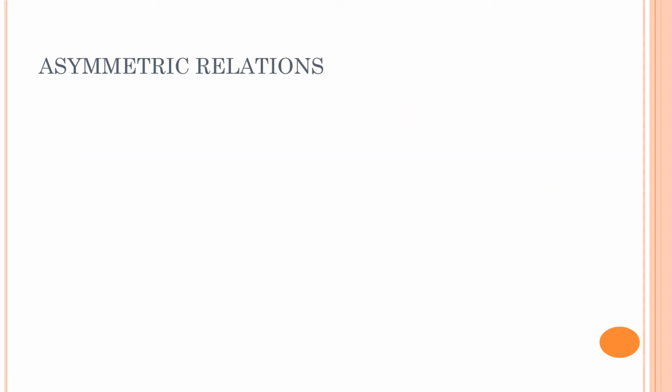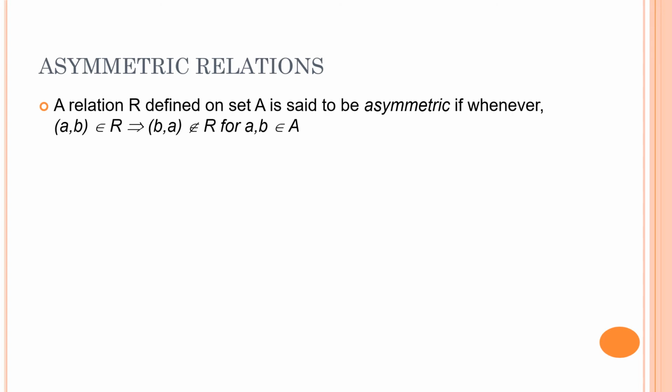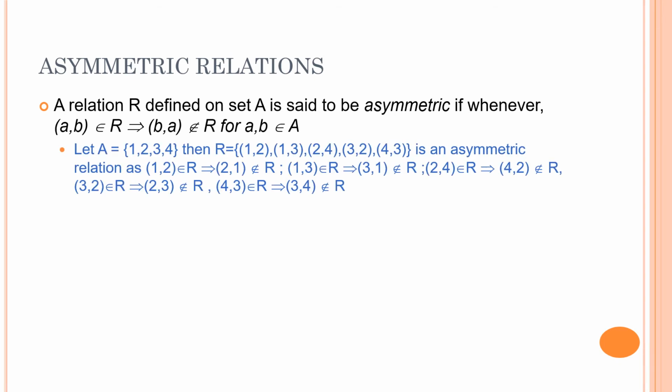Now the next property in the symmetricity is the asymmetric relations. Asymmetric relation basically means that if I have an (A, B) pair in the relation, then the (B, A) pair should not be present in the relation. In other words, if for a given set an element A is related to B, then the element B should not be related to the element A. Right? Let's take a simple example.